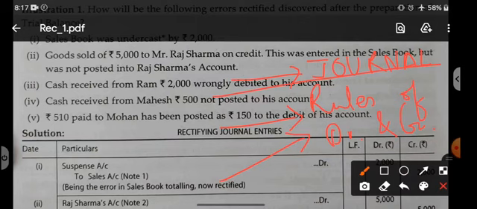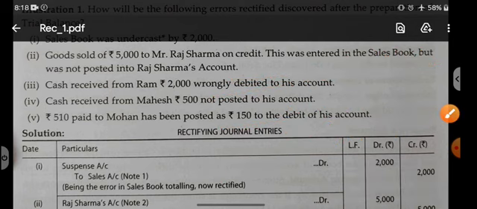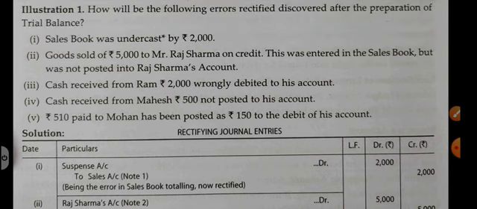Otherwise, there is no need of studying this chapter at all, because in this chapter we have to rectify errors. If the error is not clear, or we do not know the correct entry for it, how can we rectify it? So do a very good revision of these two topics.